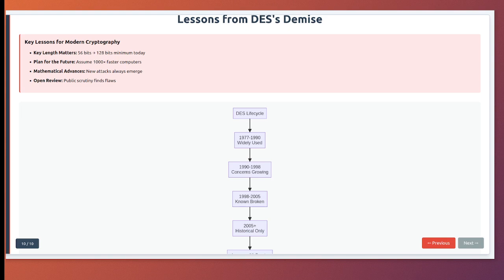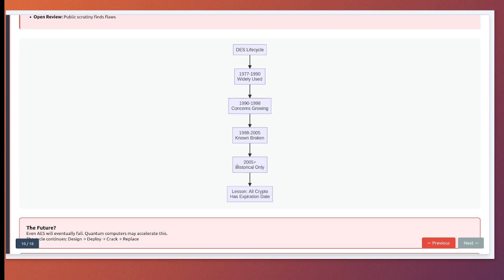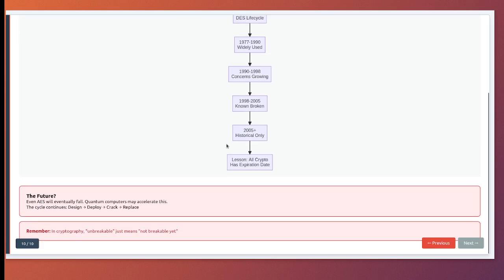The timeline shows the complete lifecycle of DES. It was born in 1977, began showing cracks by the 1990s, was publicly broken in 1998, and was finally deprecated in 2005. Yet, some legacy systems still use it, a reminder that cryptographic transitions take time. DES was not a failure. It protected data successfully for over 20 years. But its story reminds us that in cryptography, unbreakable always comes with an expiration date. Today's AES will someday meet the same fate. The question is, will we be ready with something better?